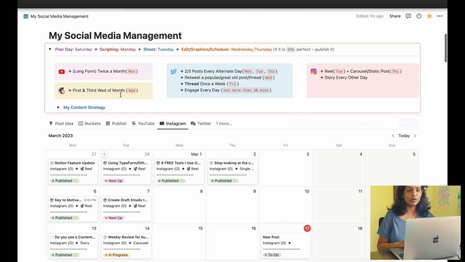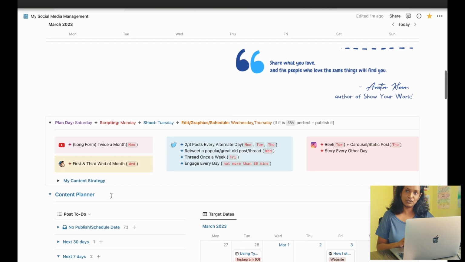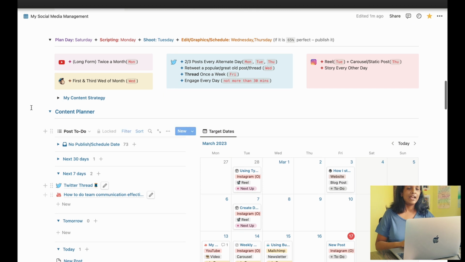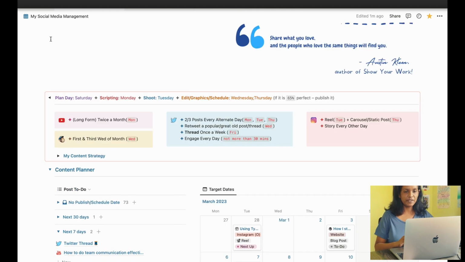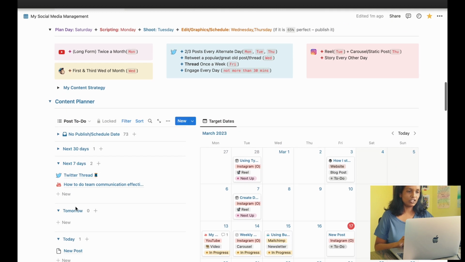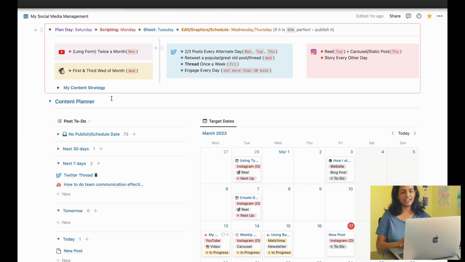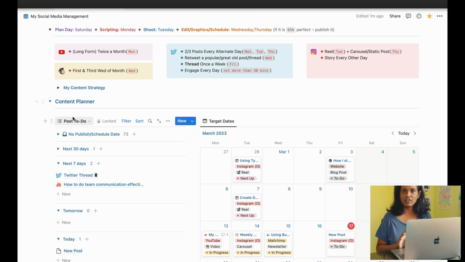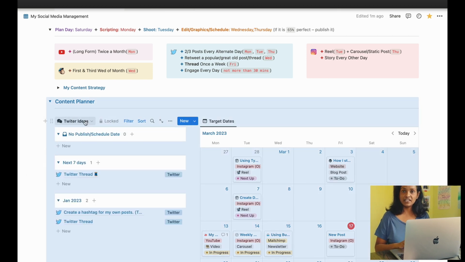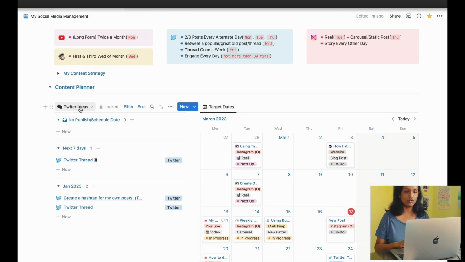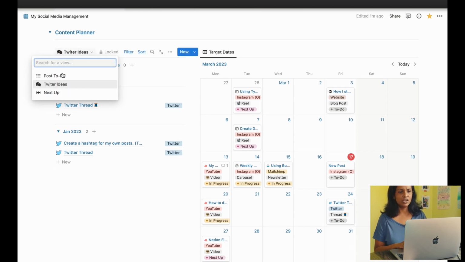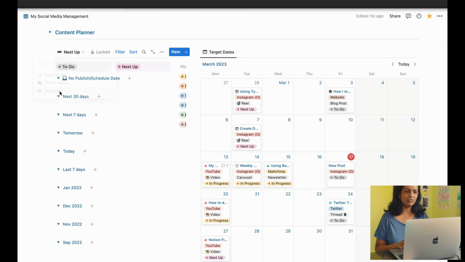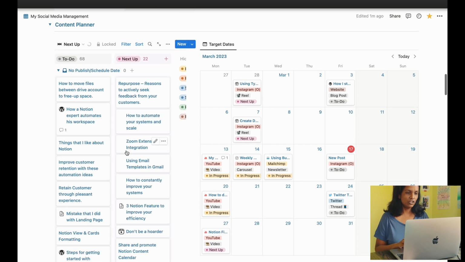Another thing, I mentioned how I have an ideal content creation schedule I try to follow. I have the same sync block just above the planning section as well. It helps me not have to go back and forth to the top to see my schedule when I'm planning posts here. I also have another two views. Twitter ideas containing all the items that I want to publish to Twitter, and a third one which I don't really use very much, but I'd still tell you what was my idea behind it.